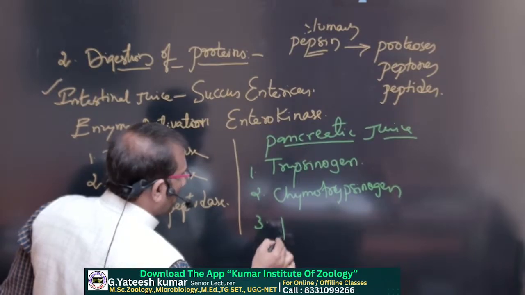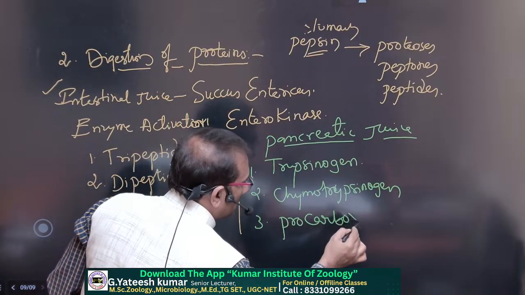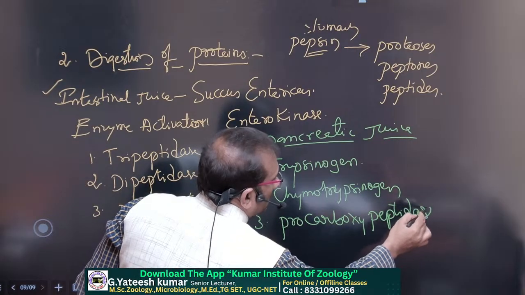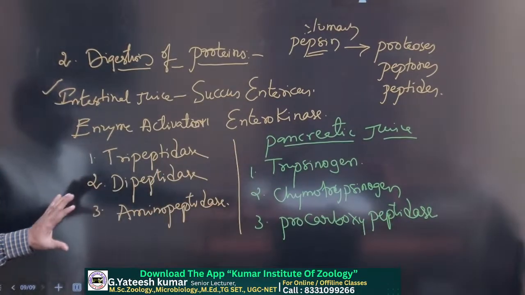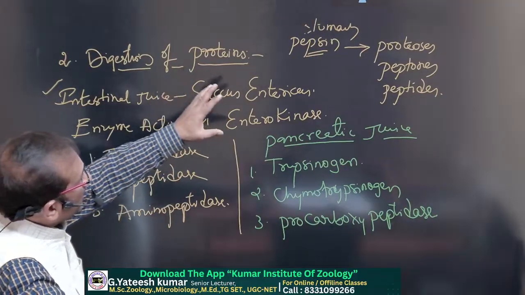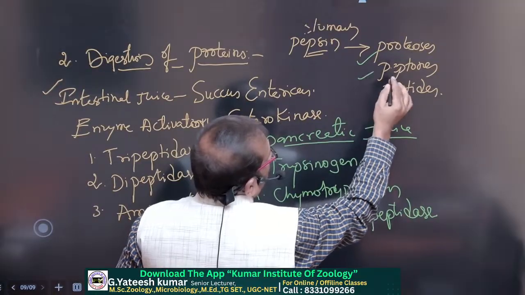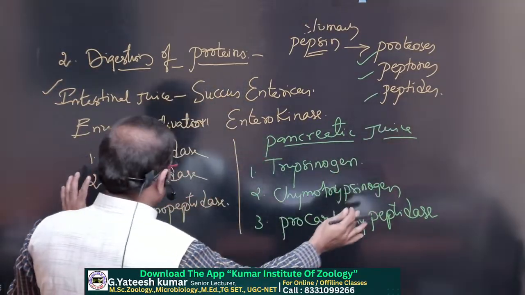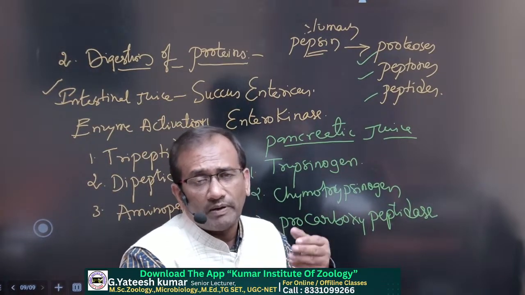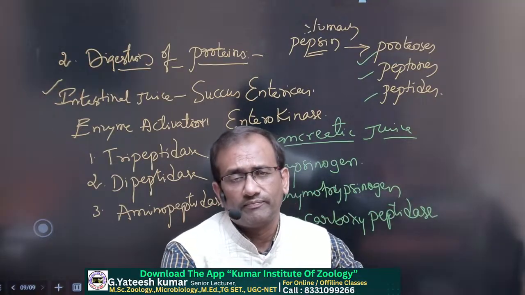And third, in inactive form, pro-carboxypeptidase. So these enzymes are present in the intestine, and whatever food enters the intestine with the proteins and proteases, peptones and peptides, all these enzymes collectively convert those proteins, peptones, peptides, proteases into the simplest form, amino acids.